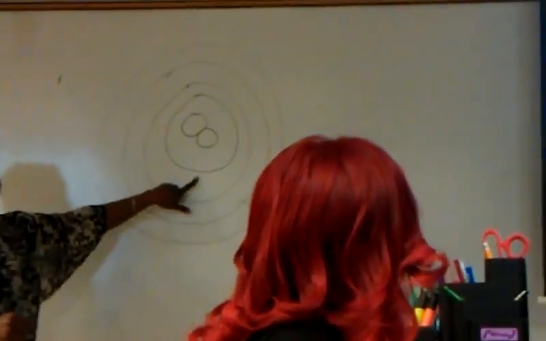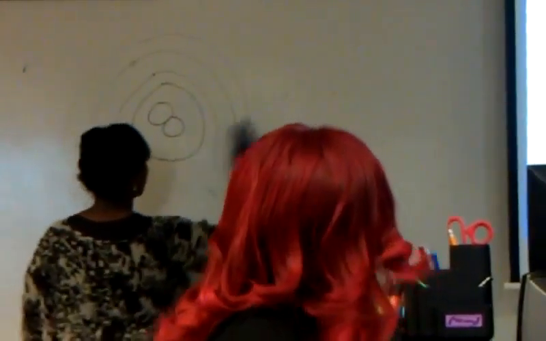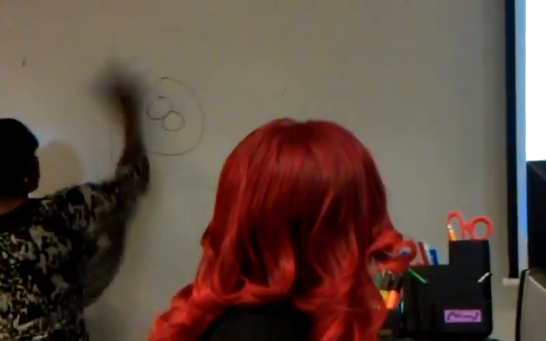What the octet rule states is that if there is only one shell, then this atom is satisfied and will not tend to react with other atoms if it has 2 electrons. So as long as it has 2 electrons and only 1 orbital, it's happy, right? Stable, happy, will not interact with other atoms.